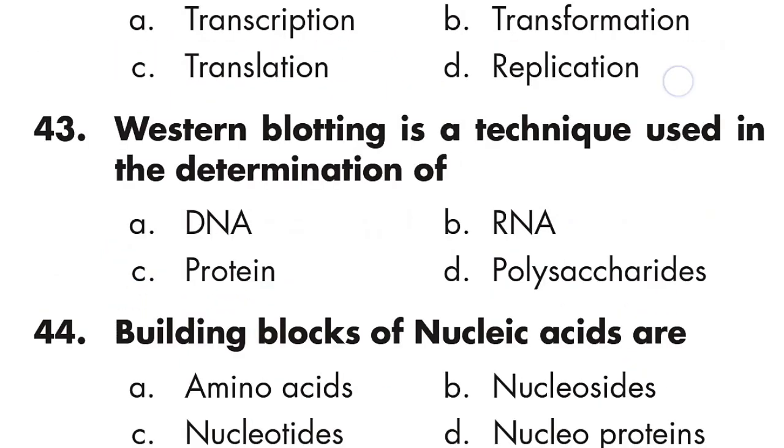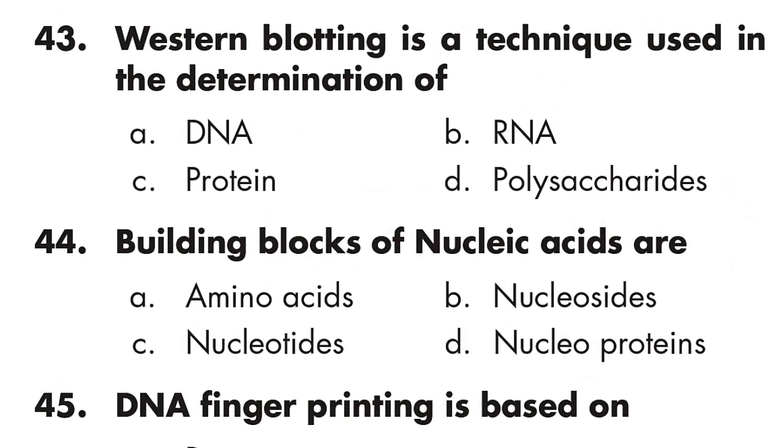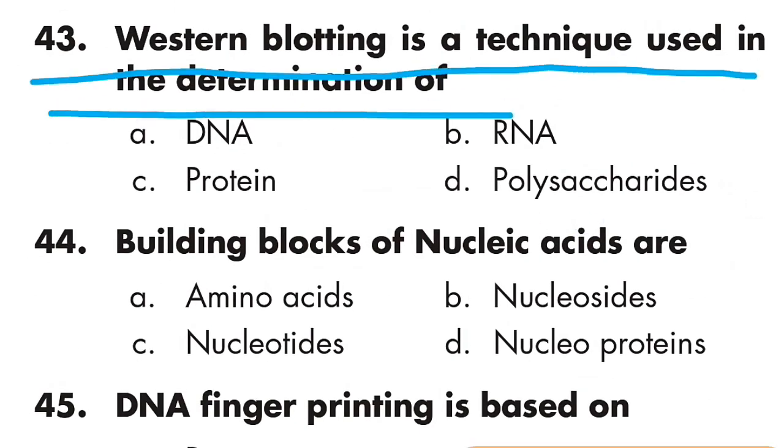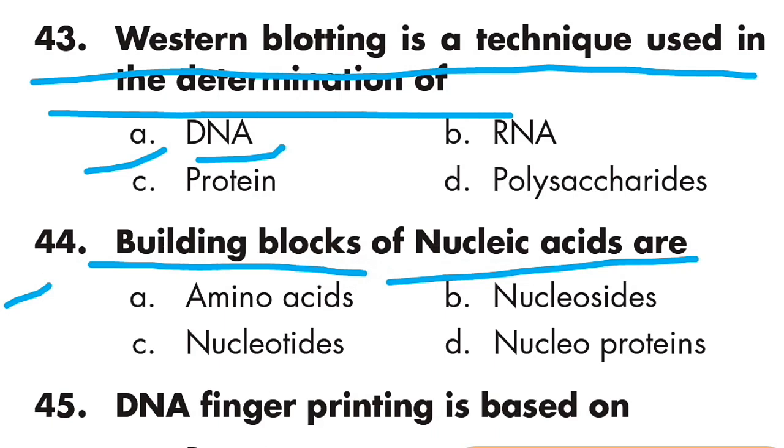Question number 43: Western blotting is a technique used in the determination of DNA. Option A is right. Question number 44: Building blocks of nucleic acid are nucleotides. Option C is right.